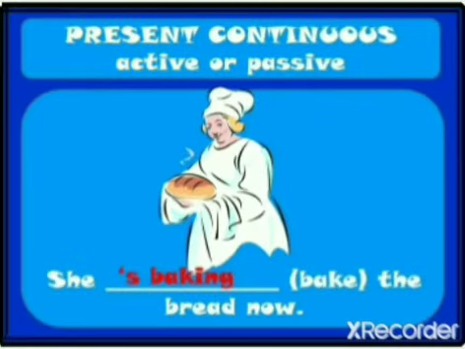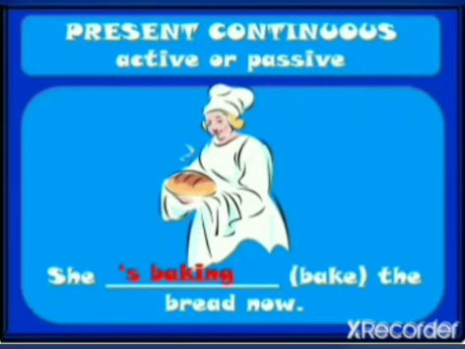Now let's see one more example in the present continuous. She dash bake the bread now. The verb is bake. Children, let's see the sentence in the present continuous tense. She is baking the bread now. The verb is given in the bracket. The verb is bake, and when we use it in the sentence, it's shown as she is baking. So, she is baking the bread now.